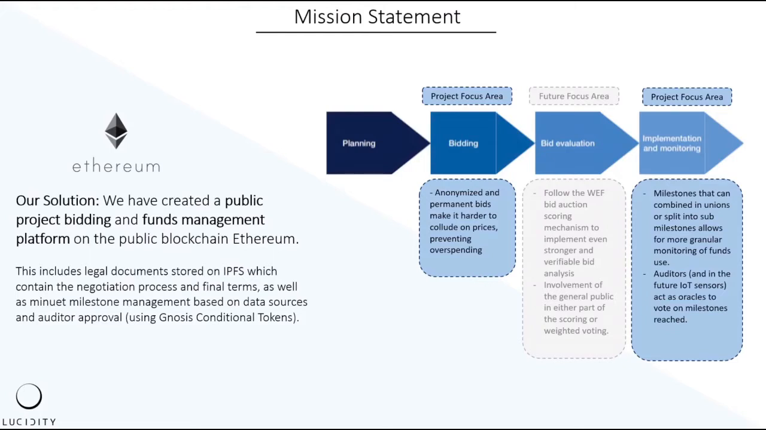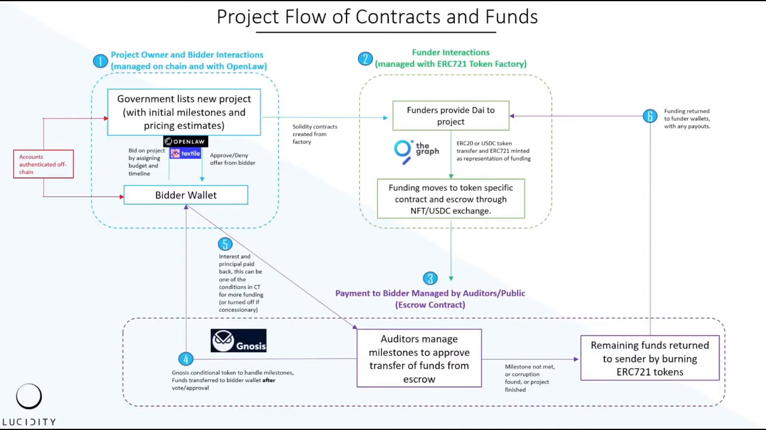The second focus area was implementation and monitoring, where we use milestones that can be made fairly complex and combined into unions or split into sub-milestones and allow for more granular monitoring of funds use. Think something like covenants. Right now, milestones are reported on through oracles, which can be an auditor or a group of auditors, but in the future we want to be able to use IoT sensors as well. Here you can see the basic flow of our project, and next I'm going to move into our tech demo.